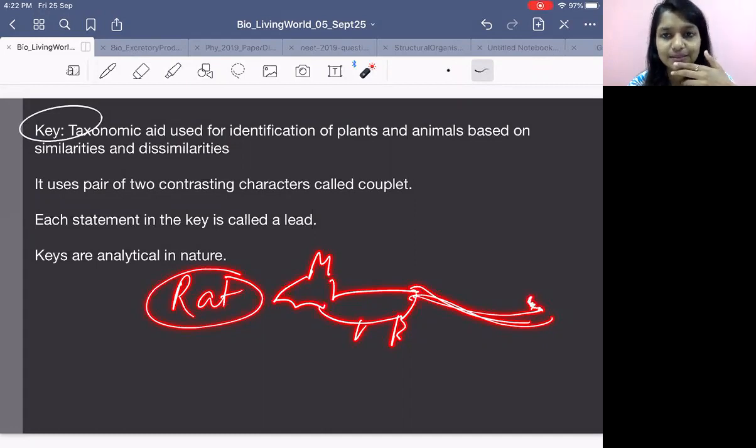What will be the answer? Tell me yes or no. I have given you a rat. You will say no, right? So now, which category got gone? Pisces? It is not fish.